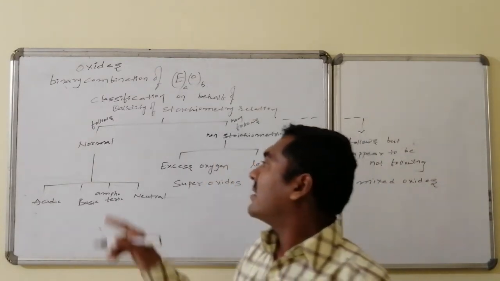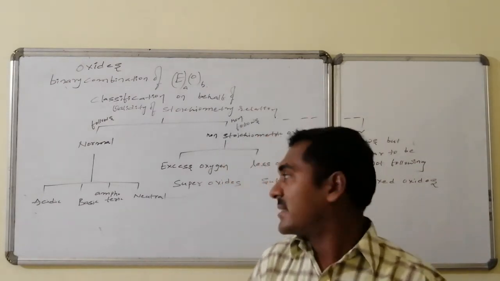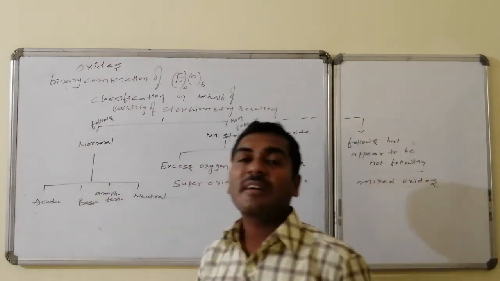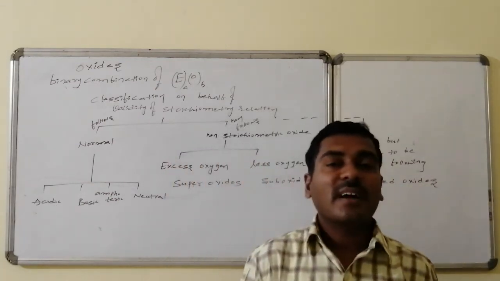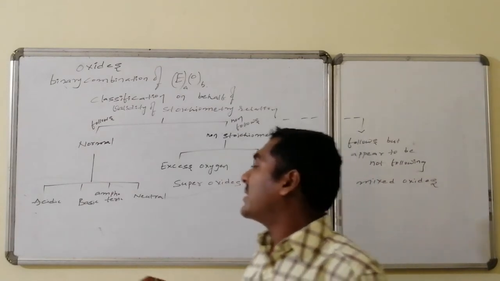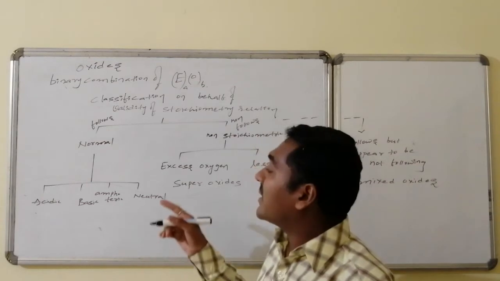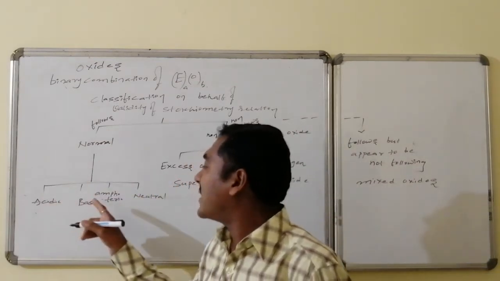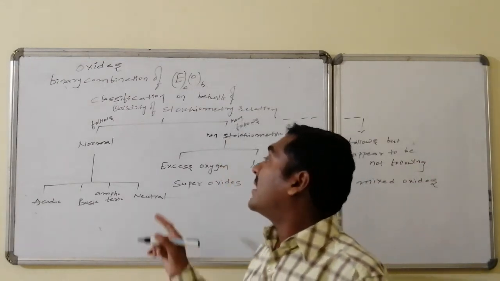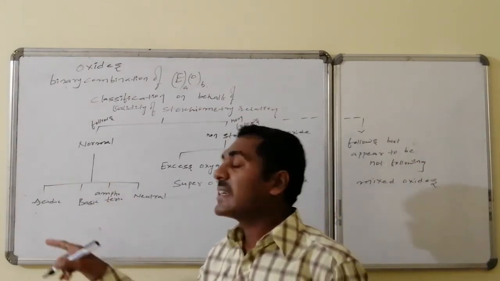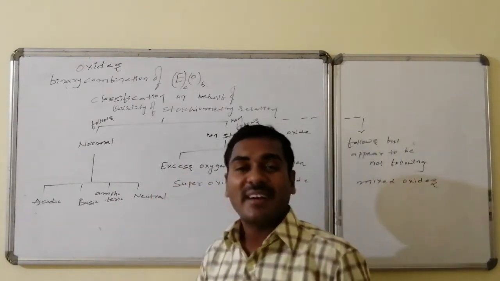And once again, the normal oxides are also divided into classes. Oxides which readily combine with bases are said to be acidic oxides. Oxides which readily combine with acids are said to be basic oxides. Oxides which readily combine with both base as well as acid are known as amphoteric oxides. And oxides which neither combine with acids nor with bases are known as neutral oxides.